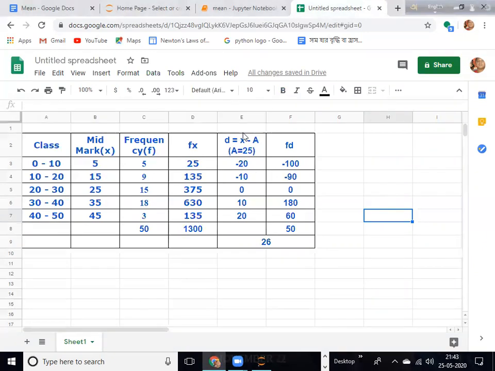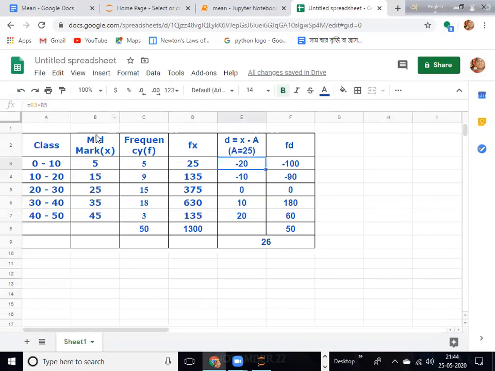But in the assumed mean method, we take a. What is the value of a? A is the assumed mean, which is 25. Now we add another column, d. D is xi, the mid mark, minus the assumed mean. So the first is 5 minus 25, that is B3 minus B5.